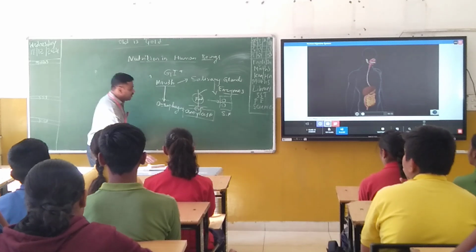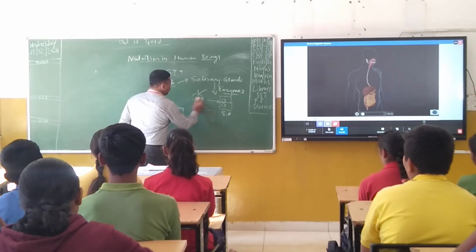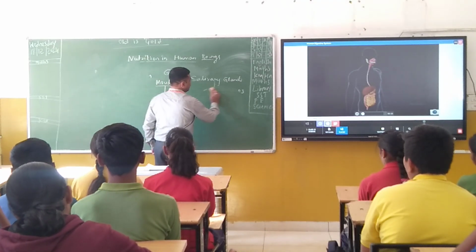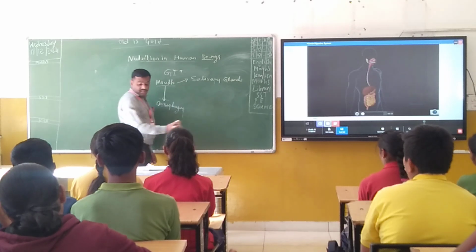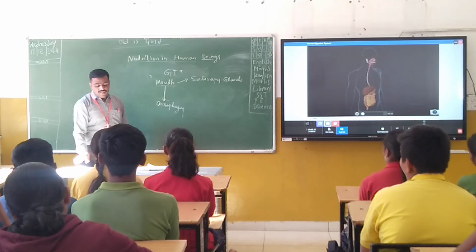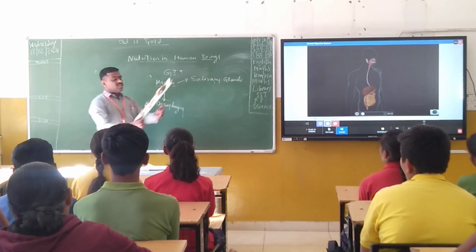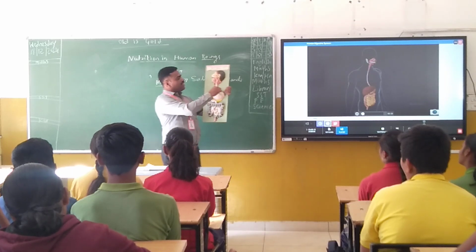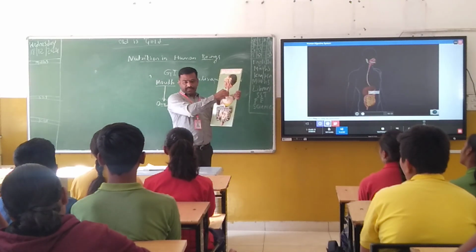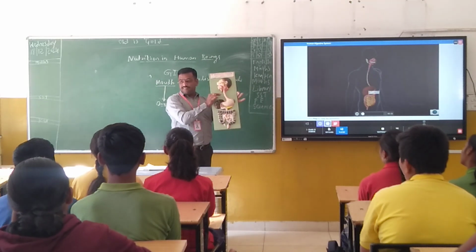Next we are going to discuss the esophagus. What are the things that take place inside the esophagus? If you see the diagram of the digestive system, here the esophagus is nothing but a tube. It is a muscular tube, we can say.